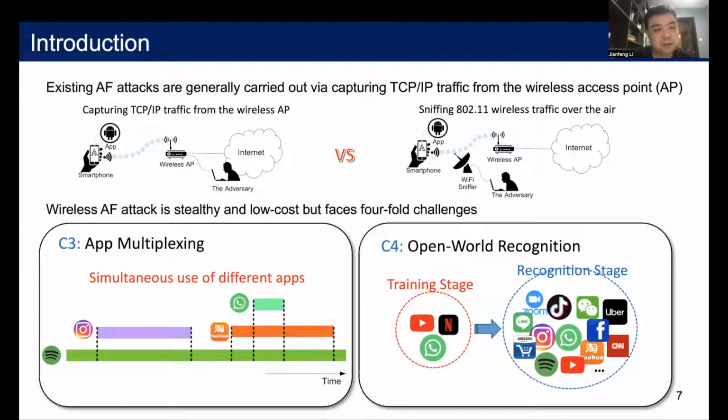Finally, most AF attacks work under the closed world assumption. That is, apps in the recognition stage must also be present during model training. However, in practice, during the recognition stage, there will be lots of apps that are unseen during model training. So we need to conduct open world recognition, where unseen apps will not be wrongly classified as a known app of interest.